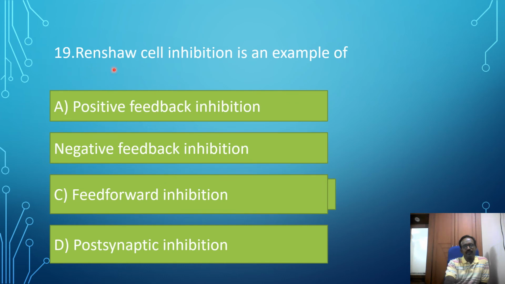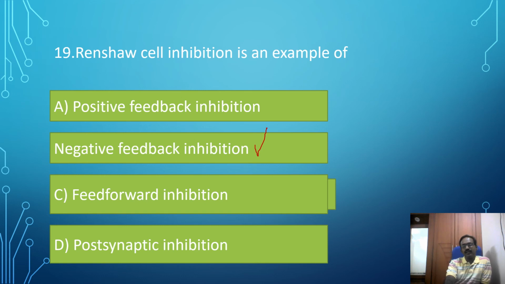19th MCQ. Renshaw cell inhibition is an example of: option A, positive feedback inhibition. This is not the correct answer. Option B, negative feedback inhibition, is the correct answer. In negative feedback inhibition, the spinal motor neuron gives off a collateral that is connected to the Renshaw cell interneuron. That interneuron inhibits the same motor neuron. That is negative feedback inhibition.